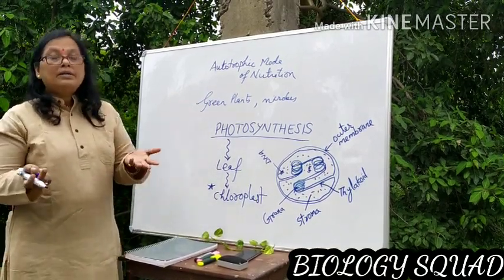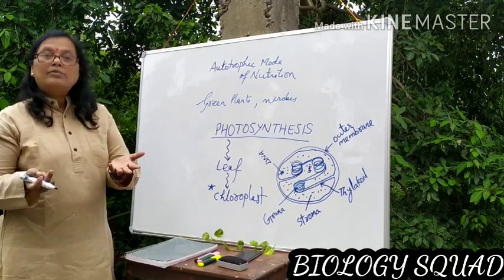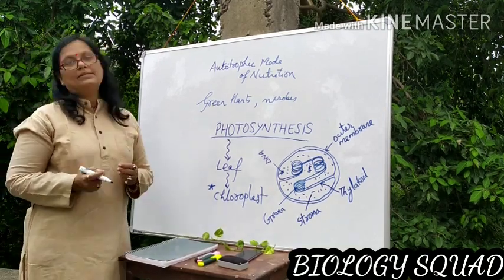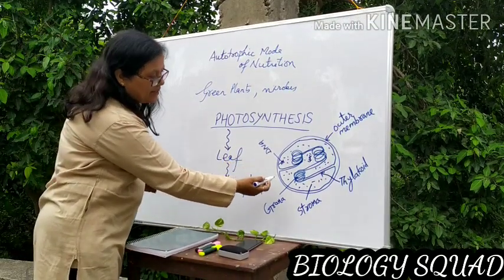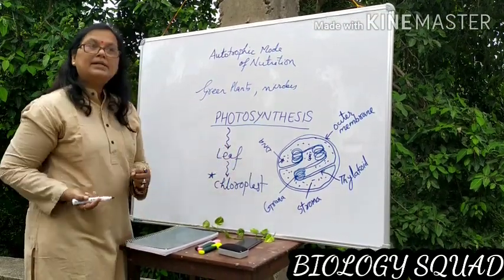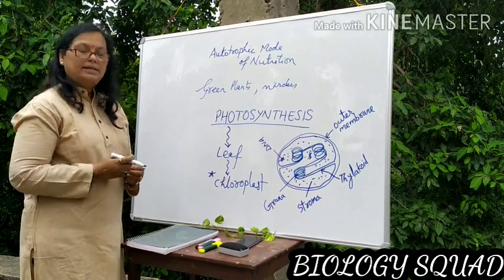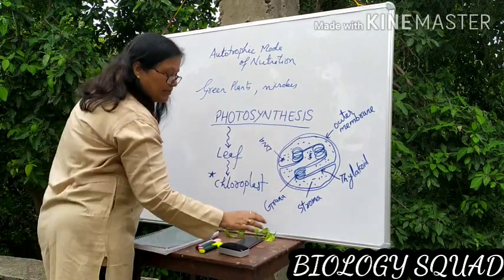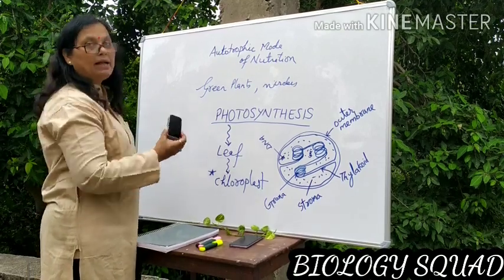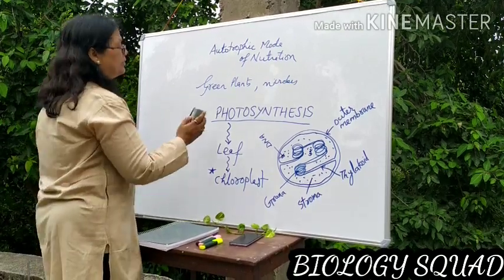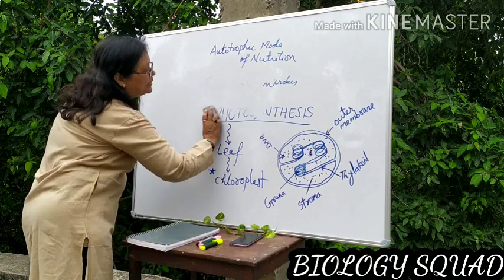And at home, where do we make our food? Inside the kitchen. Therefore, this chloroplast is treated as the kitchen of the cell. Now, with the help of the structure of this chloroplast, you may clearly understand the phenomenon of photosynthesis. Let us go ahead.